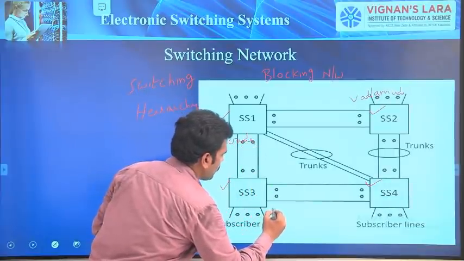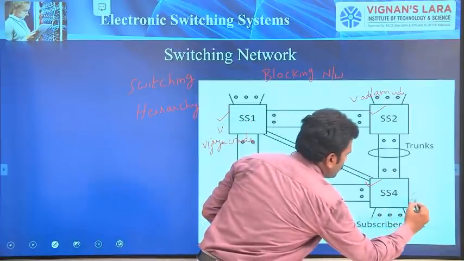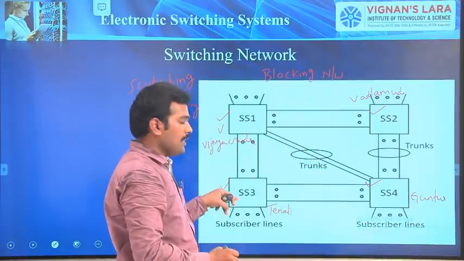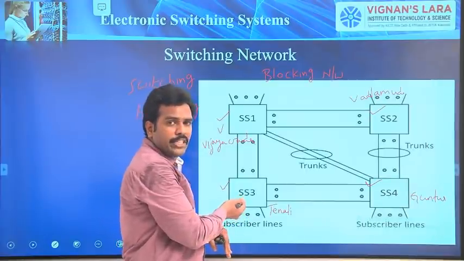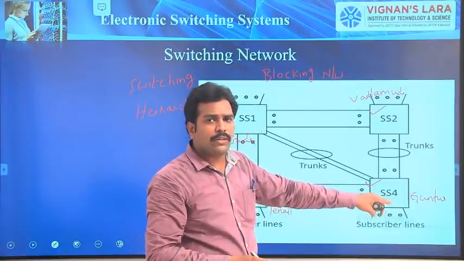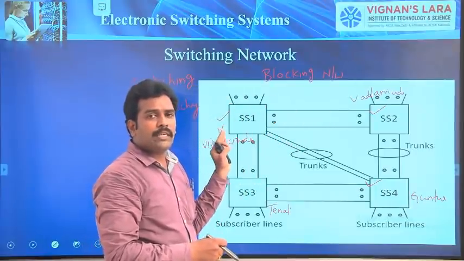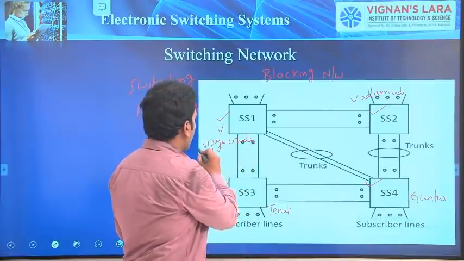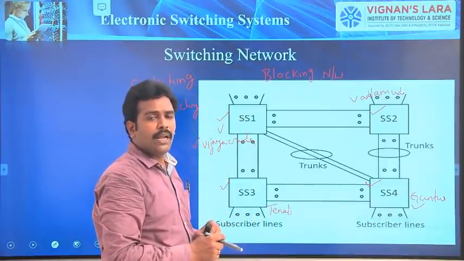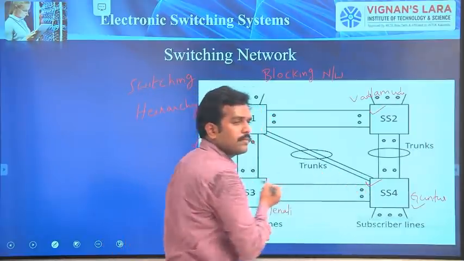So this is at Guntur or Tenali. And this is Guntur. The subscribers who are present in Tenali are connected to this exchange 3, and the subscribers who are present inside Guntur will connect to this exchange 4, and for Vadlamudi as well as for Vijayawada. Based upon the analysis, because Vijayawada and Guntur have huge density, the number of subscribers are more. So based upon that, we have to provide some extra trunks.